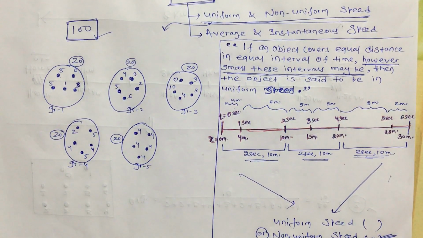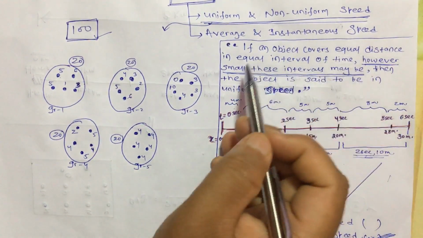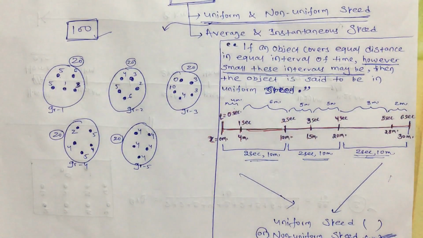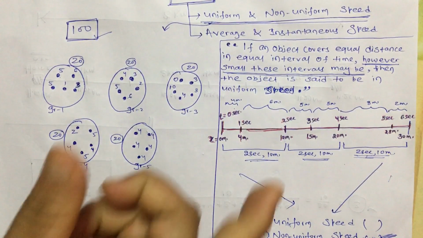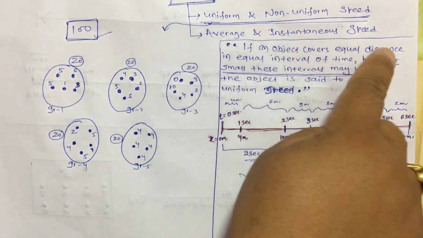Is it clear? Now if the definition of uniform speed is clear, the non-uniform speed is not a very big topic. The definition is: if an object covers unequal distances in equal intervals of time, however small these intervals may be, then the object is said to be in non-uniform speed. Okay. Now let us come to the important and the most conceptual topic, that is average and instantaneous speed.